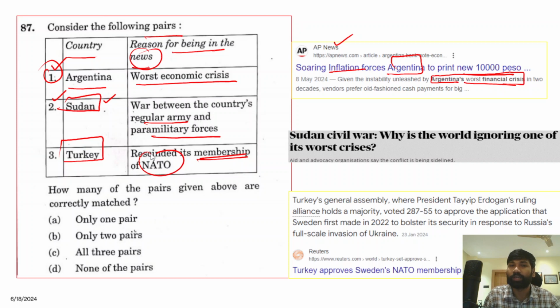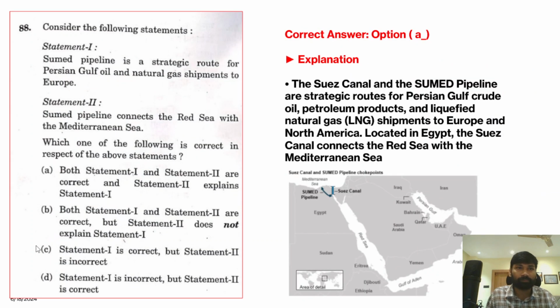Earlier Norway, Sweden, Finland, most of these Nordic countries, were not part of the NATO alliance, but due to Russia's aggression on Ukraine, they are now showing a lot of interest in becoming part of this grouping. NATO ensures a security umbrella, right? So this is an incorrect statement. B is the correct answer, only 2 pairs.